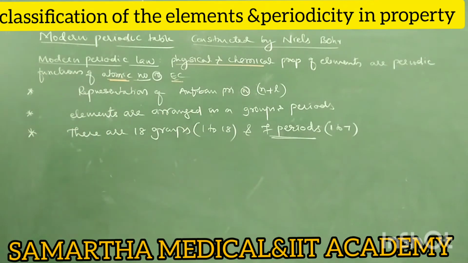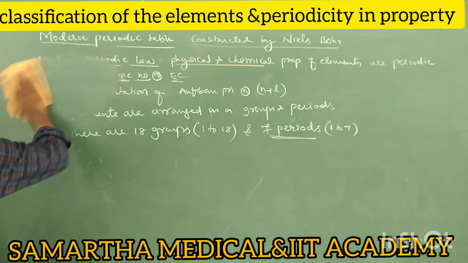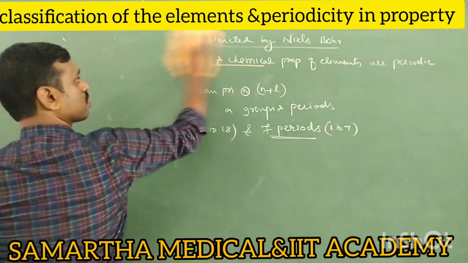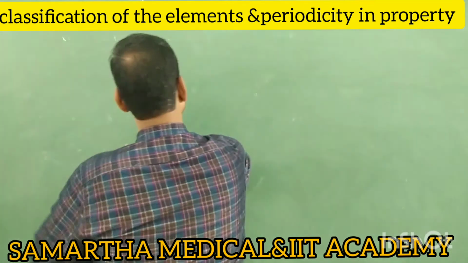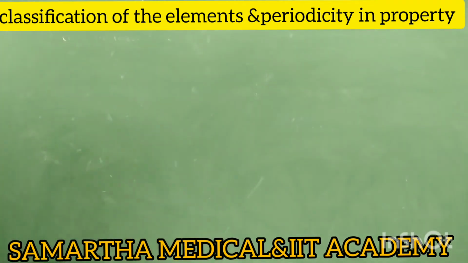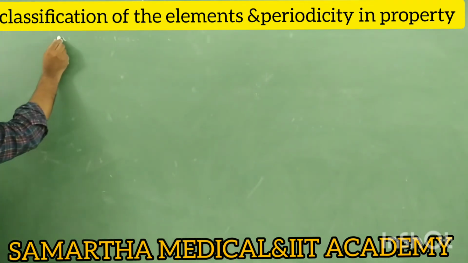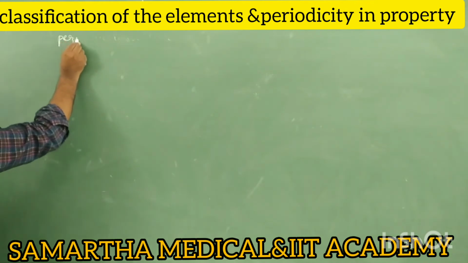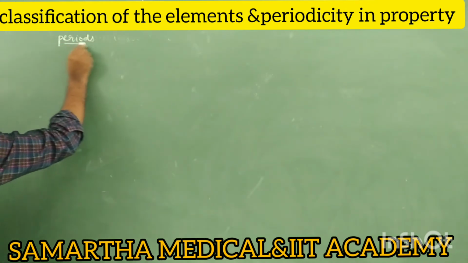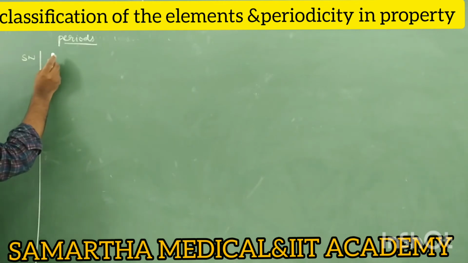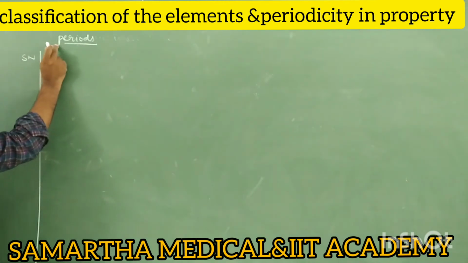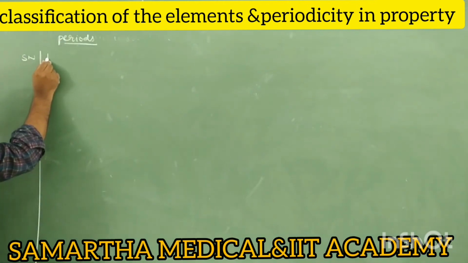Periods. The modern periodic table contains 7 periods. So take a tabular column. In the first column take serial number. The second column is period.